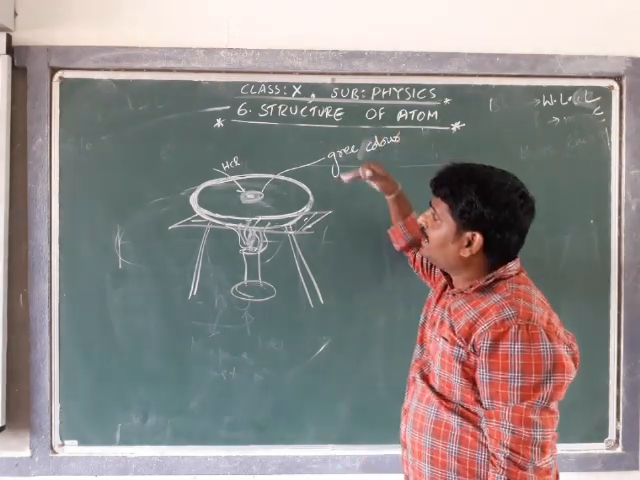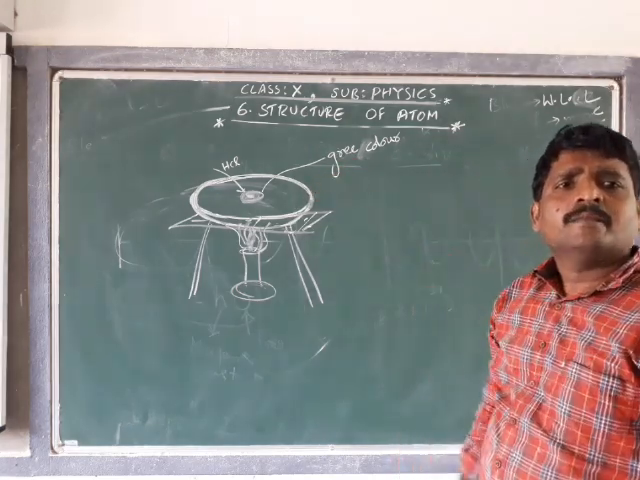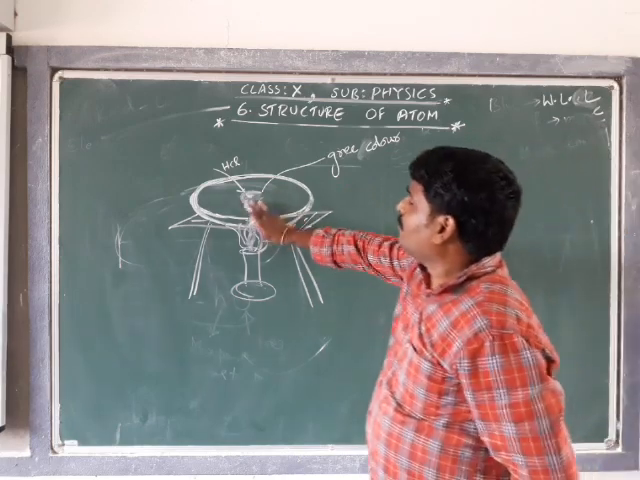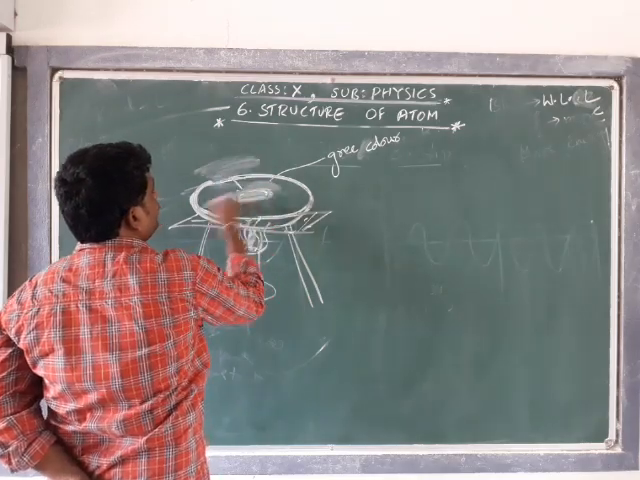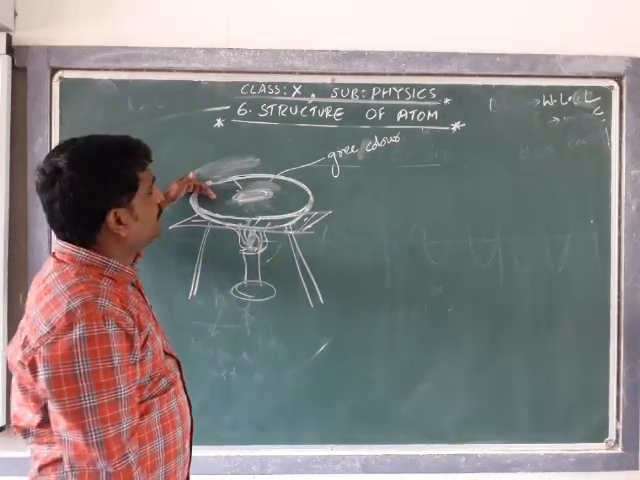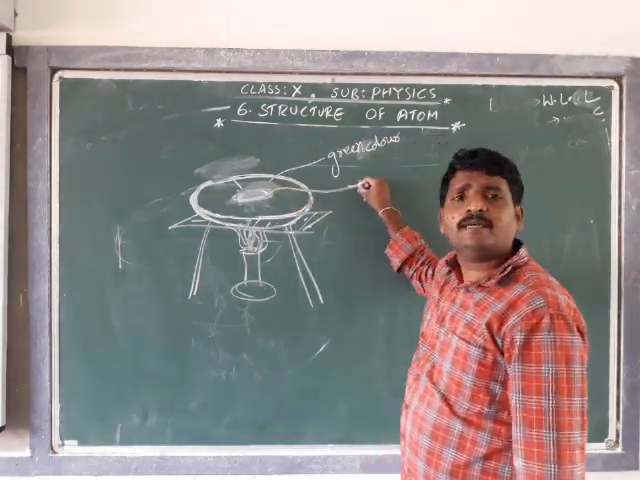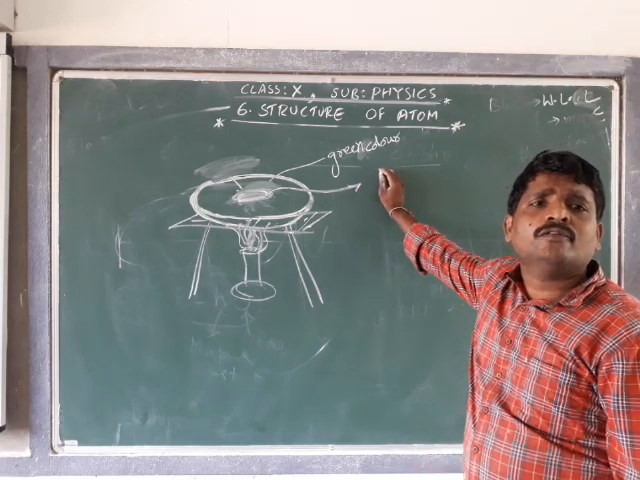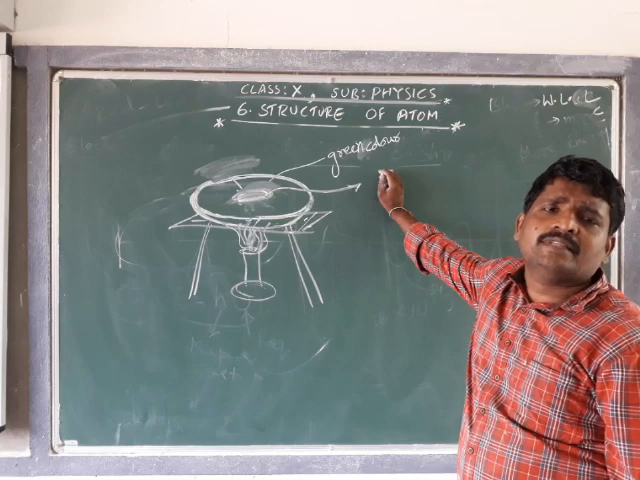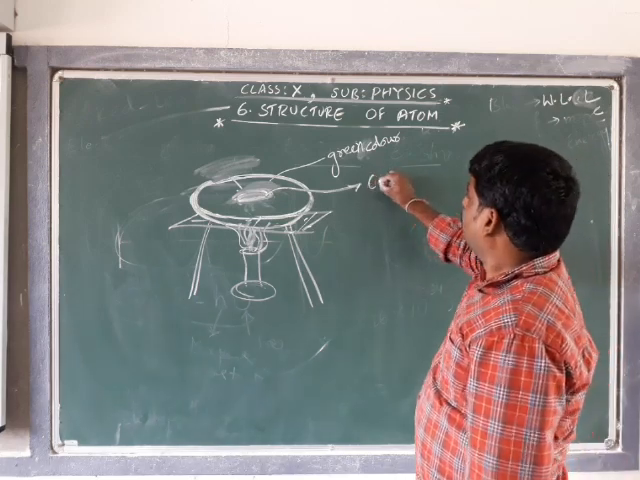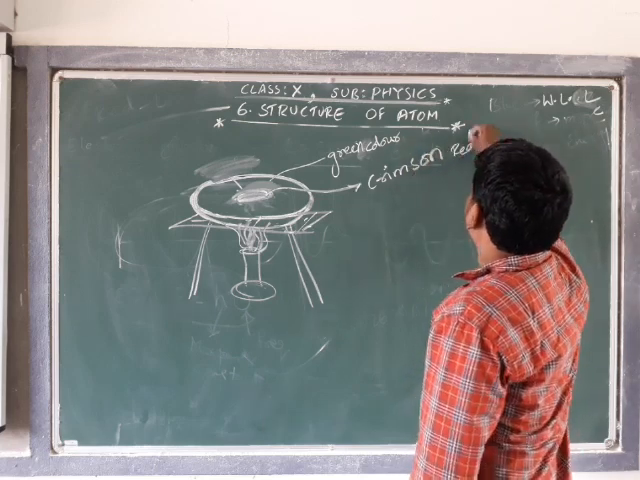Repeat the same activity by taking strontium chloride. Take the same watch glass, keep the strontium chloride here and repeat the same activity. In that case, strontium chloride is going to give a crimson red flame.